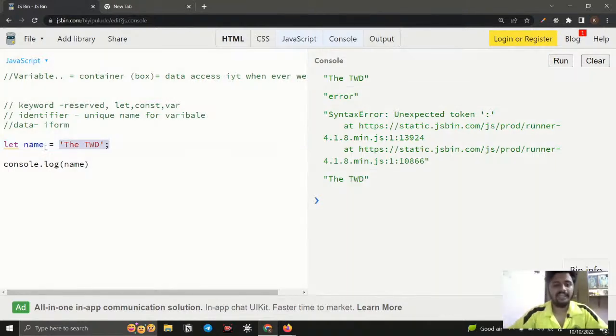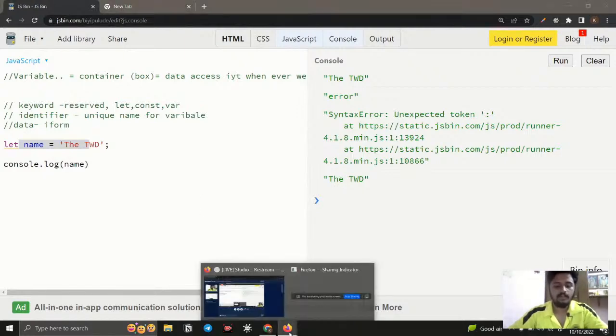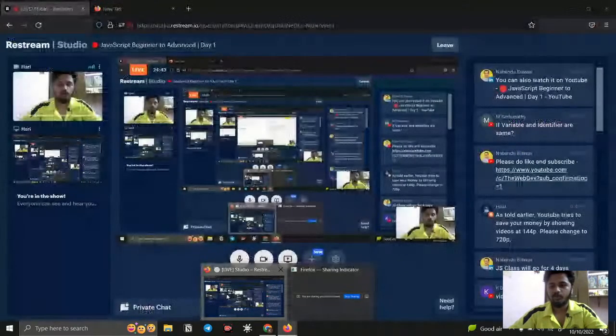So this is the way of creating a variable. We have covered so many things, a little bit, and if you are new here, it will feel like a lot. So let is a keyword, name is going to be an identifier, and this is going to be the data. The data can be anything, a number; we will see the data types. And now you can understand what console log is. Console log is used to check whether the line of code I have written is created or not. I hope that it will be easy for you.